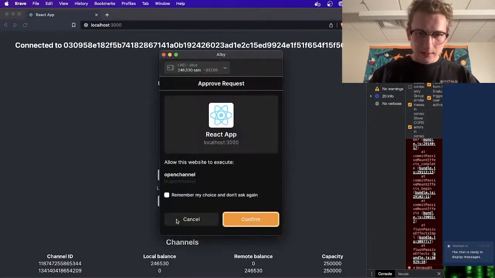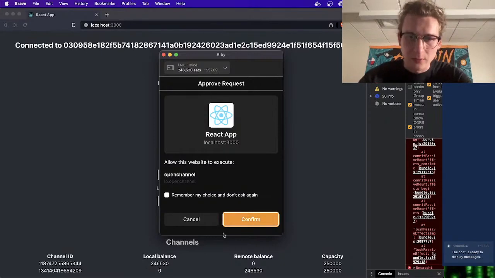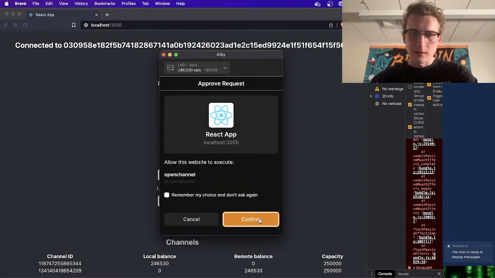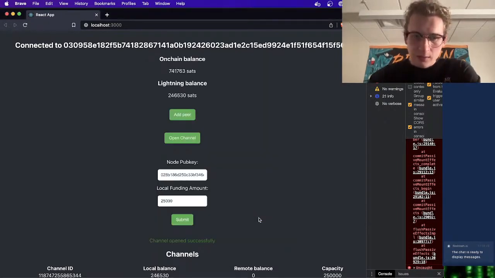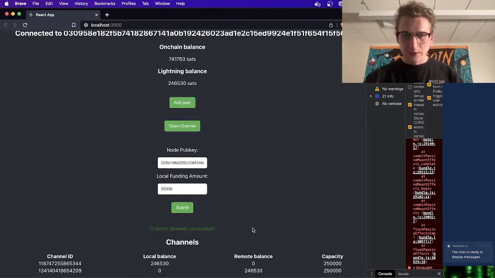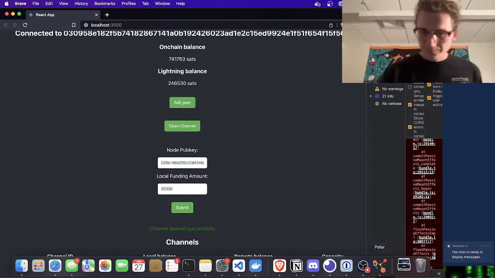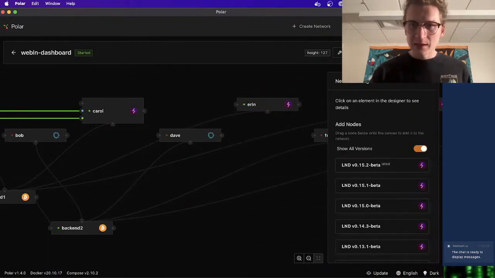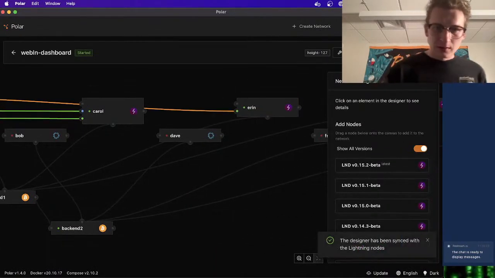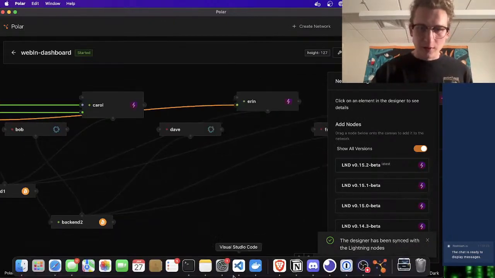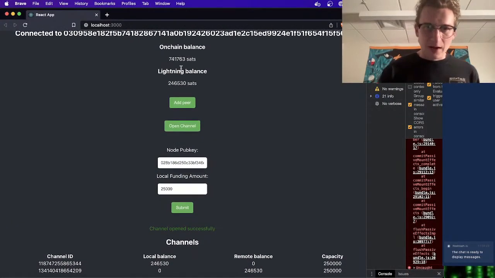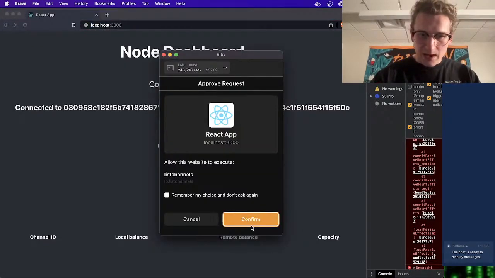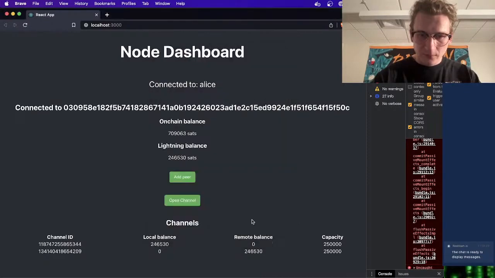Okay, let's see what happens. We have to approve for every kind of request we make, which is nice in a way, we're letting the user know. Okay, channel opened successfully, our success message pops up. If we go back to Polar here, we won't see it until we hit this refresh button. So we hit refresh, and boom, there it is. And if I reload our dashboard now, reconnect, we will see our new channel below.